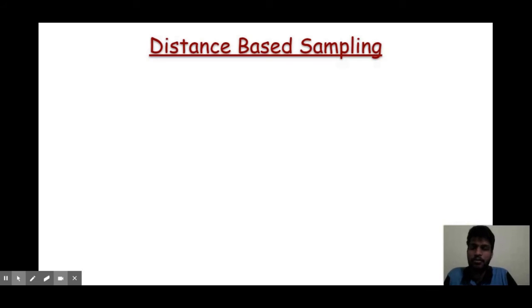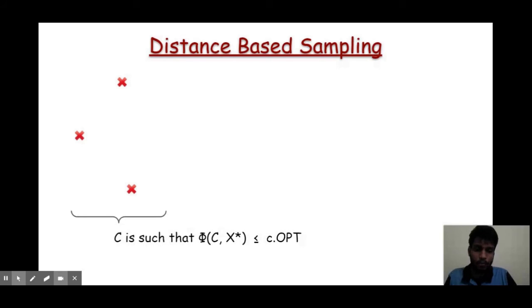In the first step of the algorithm, we find a constant approximation for the unconstrained k-means problem. Suppose C is the output center set. Note that we can obtain such a constant approximation in polynomial time. Since C is a constant approximation with respect to the optimal k-means cost, it is also a constant approximation with respect to any clustering. We will use this fact later. For now, let us look at the position of these clusters with respect to this center set.